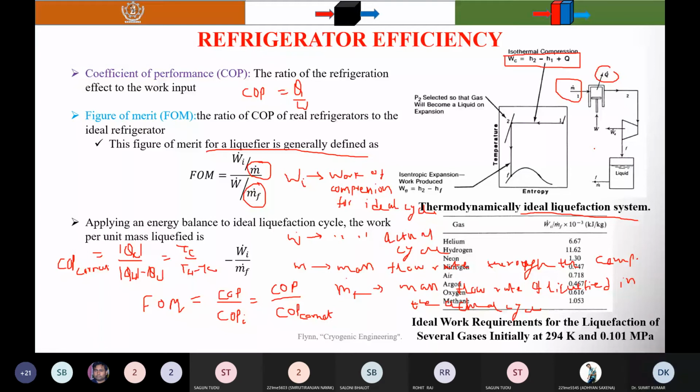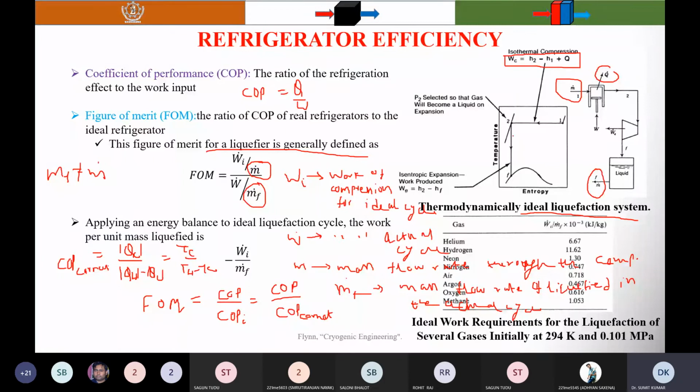But in the actual cycle, during actual liquefaction, M is not equal to MF. But in the ideal liquefaction system, M equals MF. What is the meaning? Whatever amount of gas enters the compressor is completely converted into the liquid yield. And this is the 2 to F.